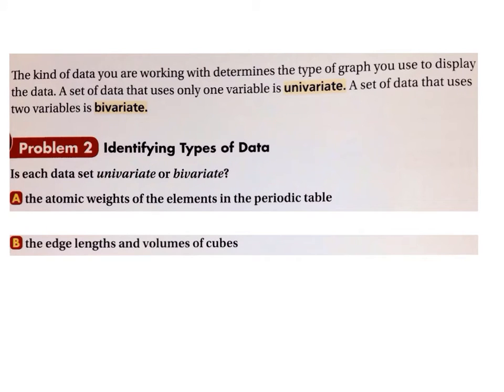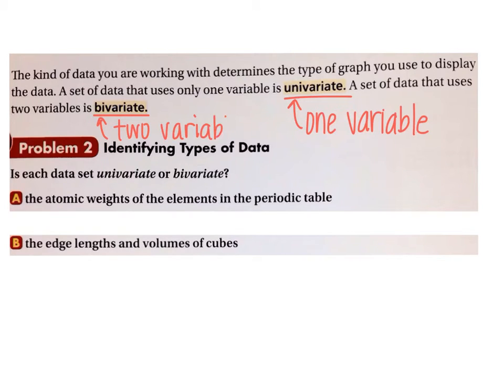Okay, there's two different sets of data. One's called univariate and one's called bivariate. And univariate means one variable that's being measured, like a unicycle has one wheel, and bivariate is two variables that are being measured, like a bicycle has two wheels.